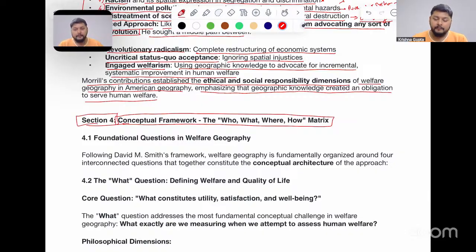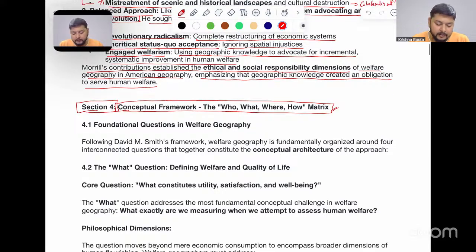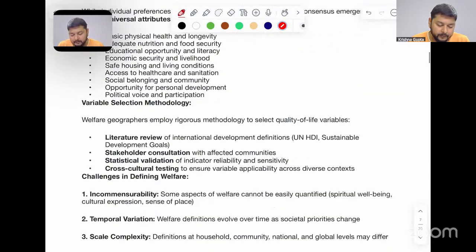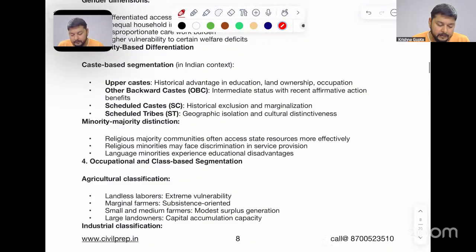Okay, I have already discussed this part here. If you want, you can go through this part, that what defines, who defines, where defines, how defines. So I'm just skipping this part here.